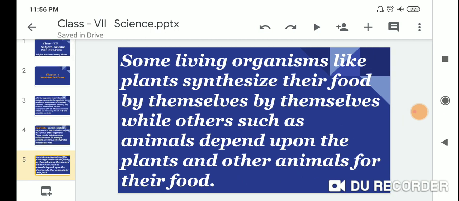Some living organisms like plants synthesize their food by themselves, while others such as animals depend upon the plants and other animals for their food.